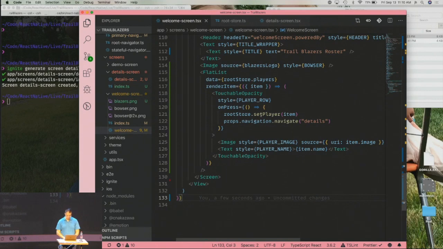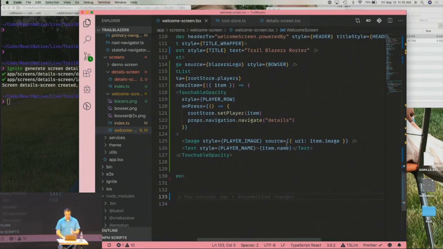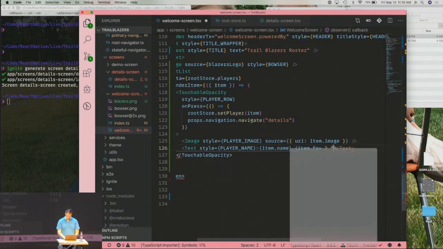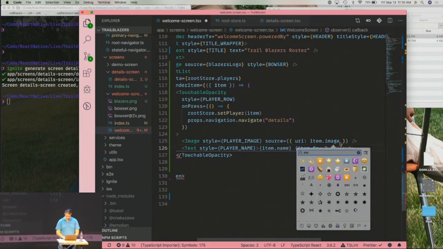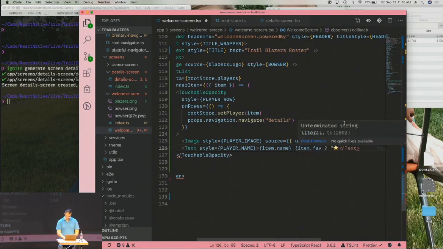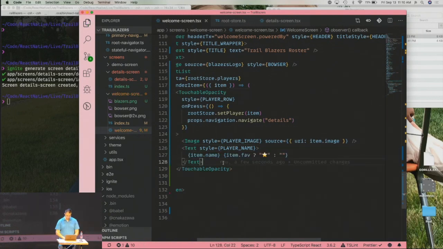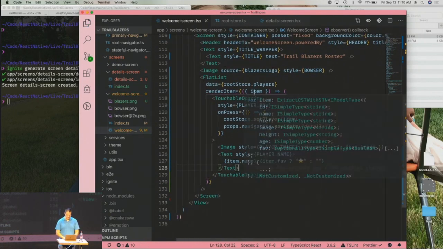Okay, so we want to put a star next to their name. So item.fave. Remember, we're calling this item because that's what we get from React Navigation. So if they are fave, we want to put some sort of a star here. That one. Otherwise, we're not going to put anything. And additionally, instead of accessing